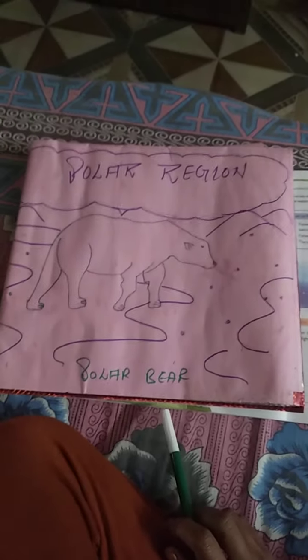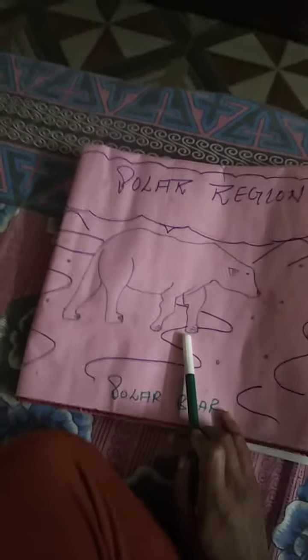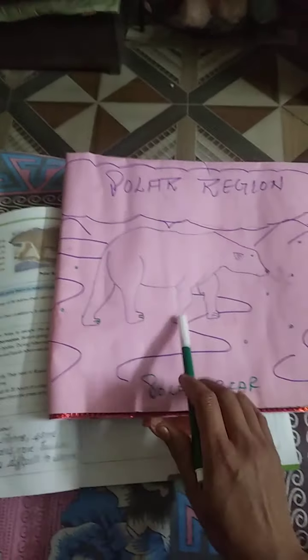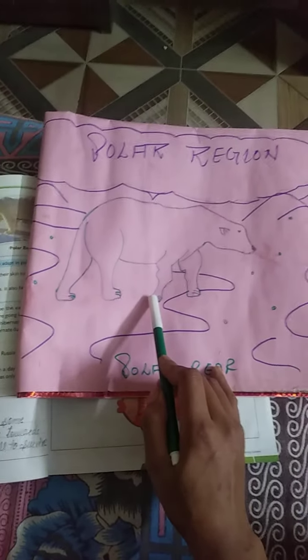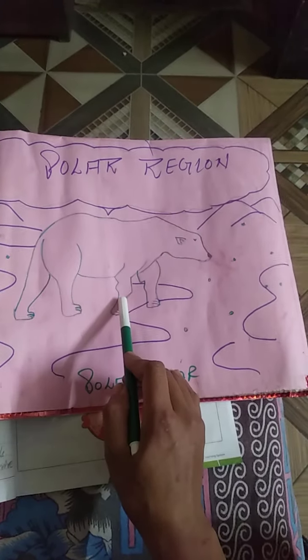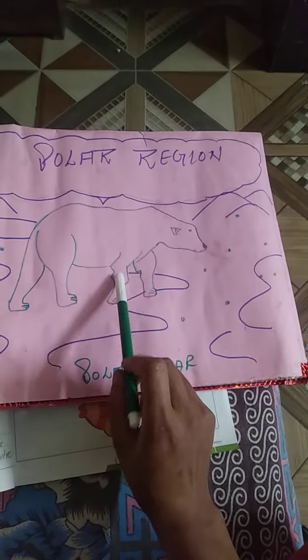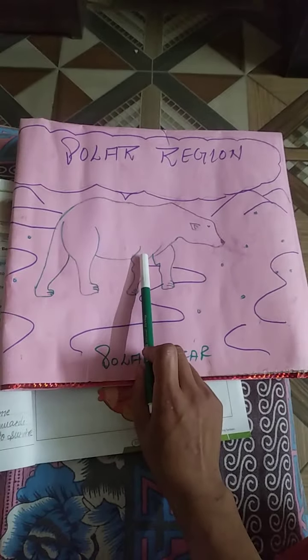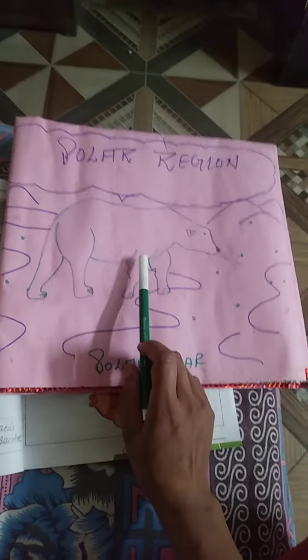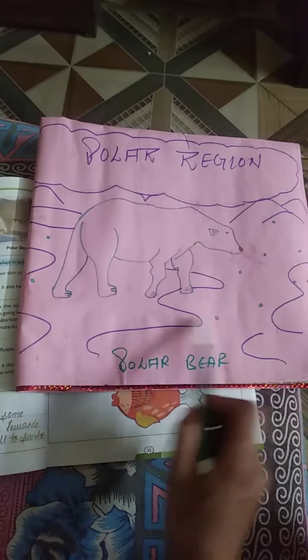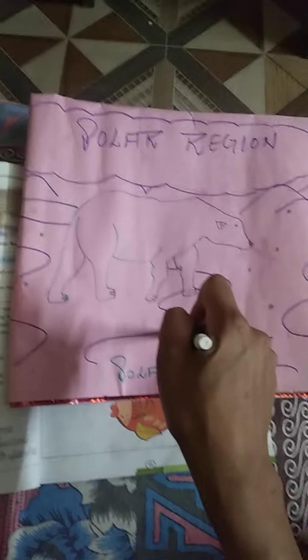Now we will discuss the animal that lives in the polar region, that is a very cold and winter place, right? So this is your polar bear. In order to survive in harsh winter conditions, what adaptations has the polar bear taken? First of all, they have thick fur on their body, which helps them stay warm in so much cold climate.